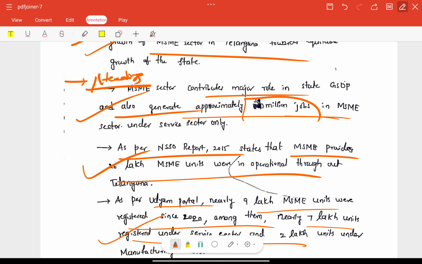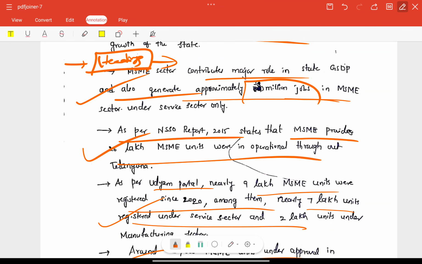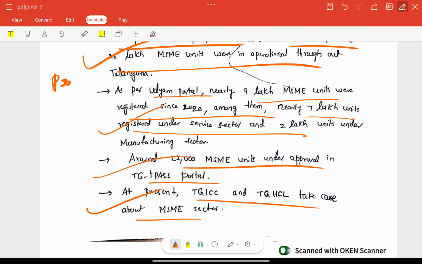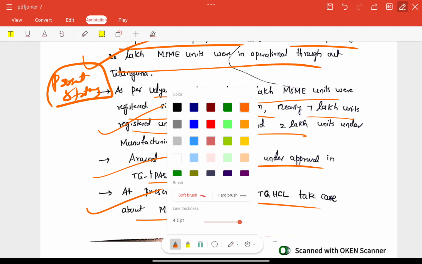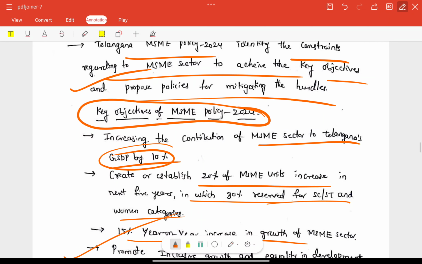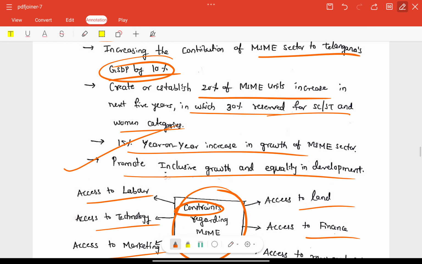Whatever we are writing, we have to include some headings, side headings. Present status needs to be included here. Next, Telangana initiatives and key objectives of the MSME policy are included, right?